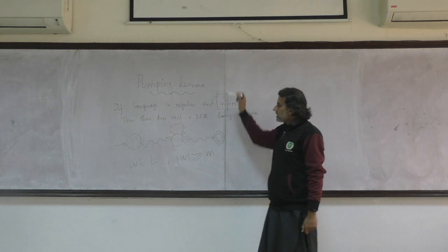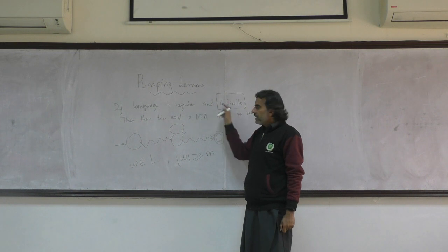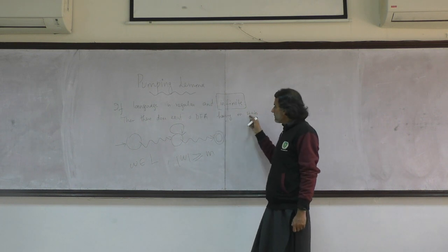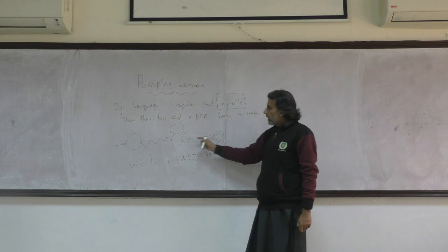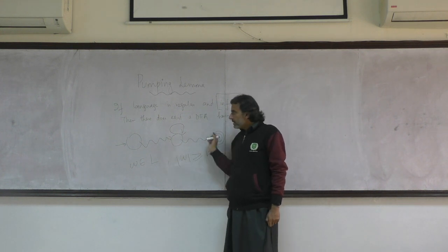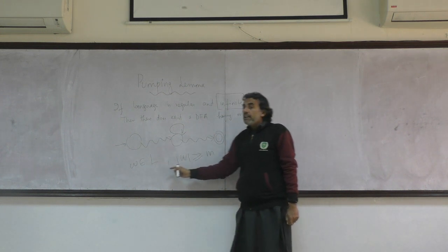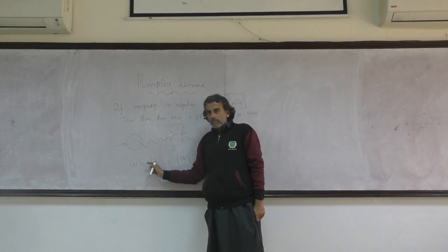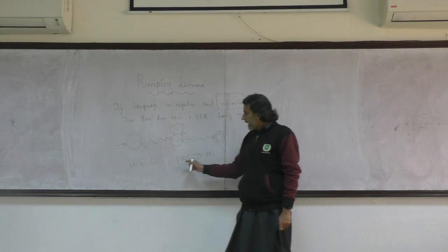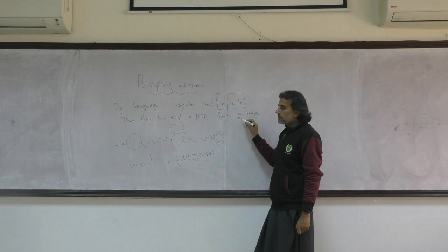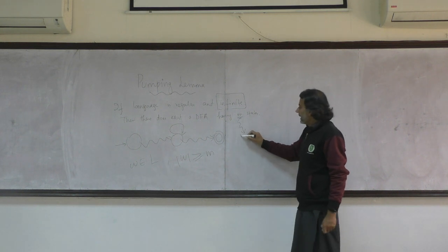So the pumping lemma states that if a language is regular and infinite, then the DFA which it represents has m states. It must have a loop somewhere on the valid path, starting from the start state going up to the final state. We choose a W which belongs to my language, and the length of W is at least m, where m is my number of states. We sometimes also call it the pumping length.